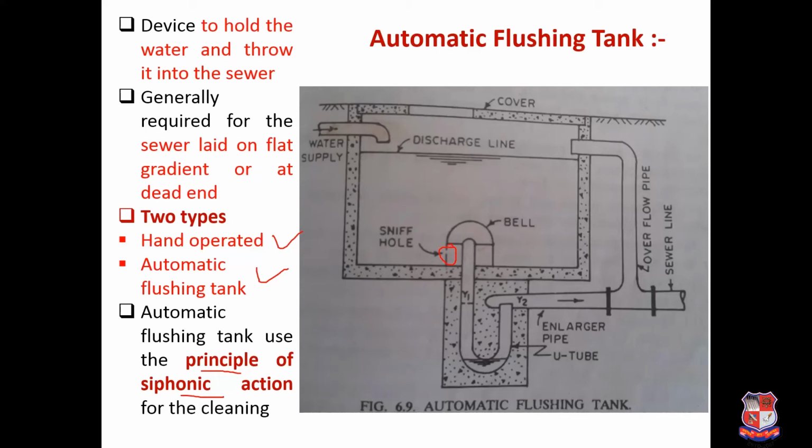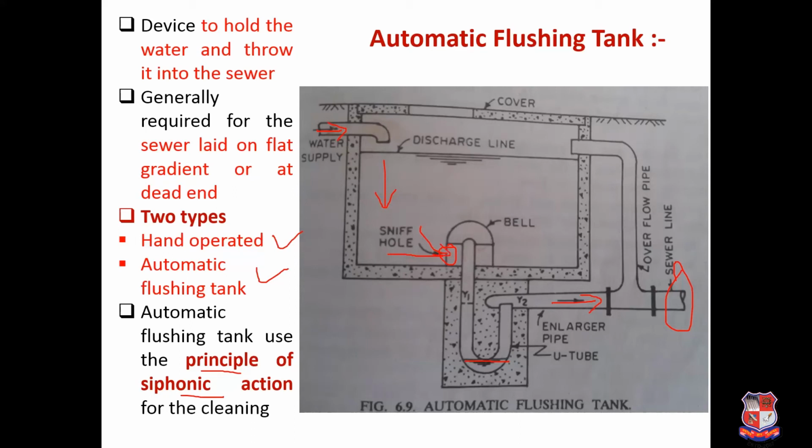So here initially, this sniff hole is provided, and this is the sewer line which is to be cleaned. So we want to force water from this automatic flushing tank. As we are supplying water, suppose initially there is no water here. This sniff hole is connected with this bell and this U-tube kind of thing, and initially this is your water level.